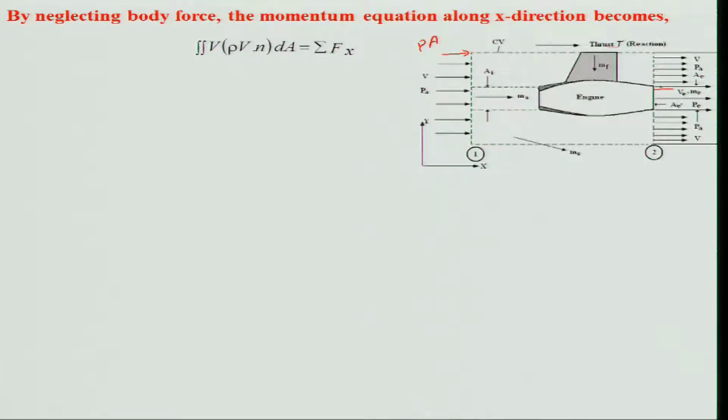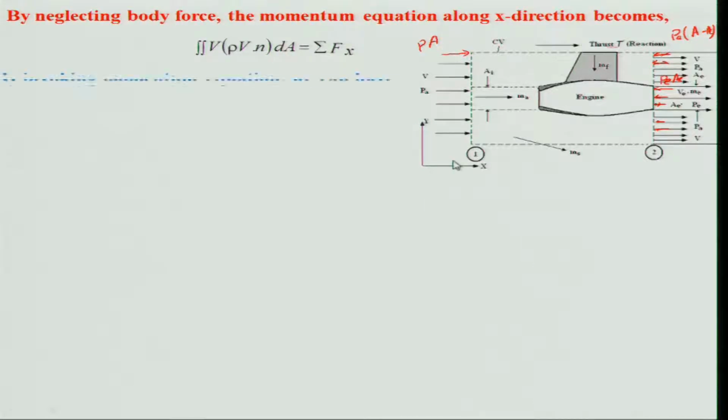Similarly, the pressure force acting at the exit will be P E and A E. And on the annulus area leaving the exit portion, if you take it as circular, the pressure force will act in the opposite direction, which will be P times A minus A E, opposite to the x direction.